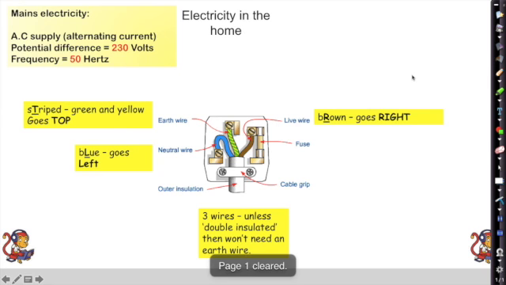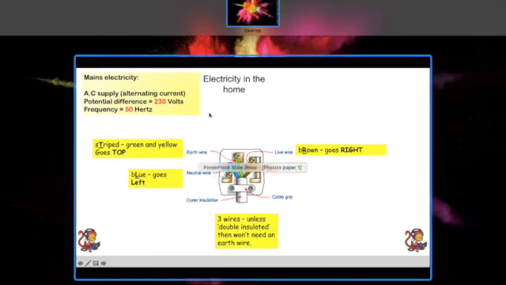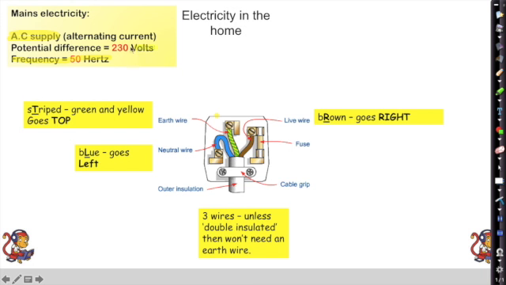Here we have electricity in the home. Mains electricity, some important numbers about them. We have an AC supply, alternating current, flips backwards and forwards, and it flips backwards and forwards 50 hertz, which is 50 times per second. And the potential difference that comes in through the mains is 230 volts.